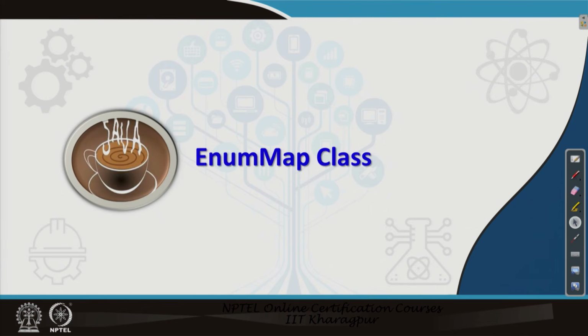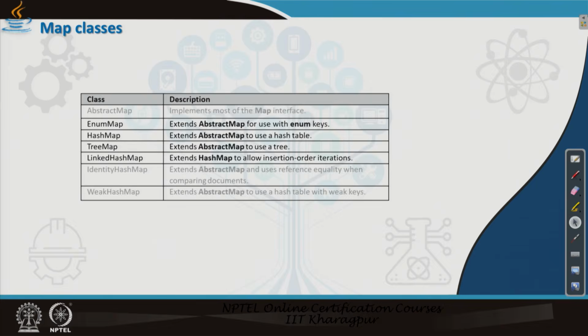Now, so far as map is concerned, each object should be associated with a key value. So, Sunday is an object, and I can give it the key value 0. Monday is another object, I can give the key value 1, Tuesday is another object, I can give the key value 3. So, each has a key value. Now, if we want to create a large collection of type enum, then for the fastest or most efficient mechanism you should use both the key values as well as the enumerated values together.